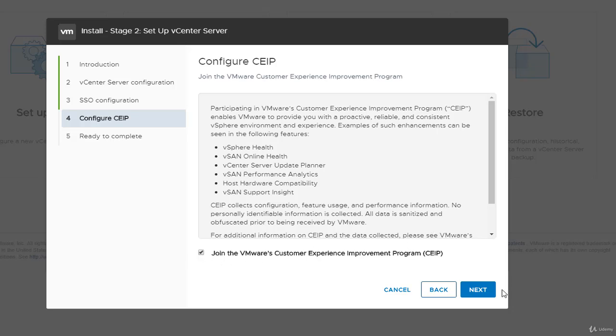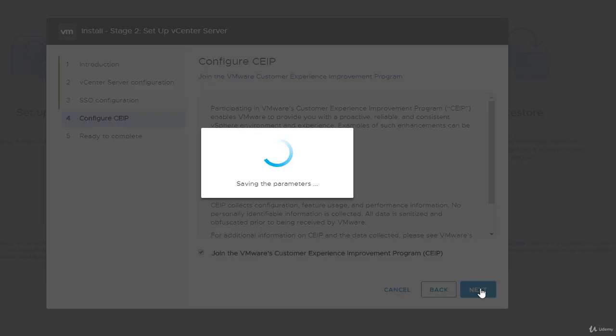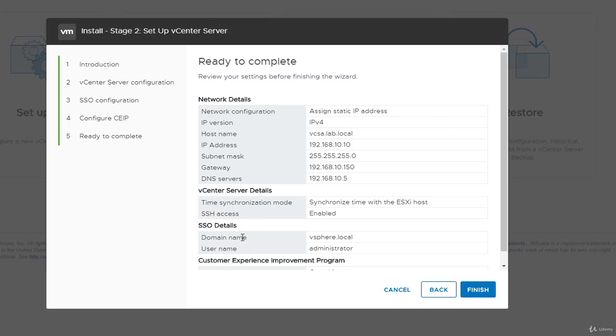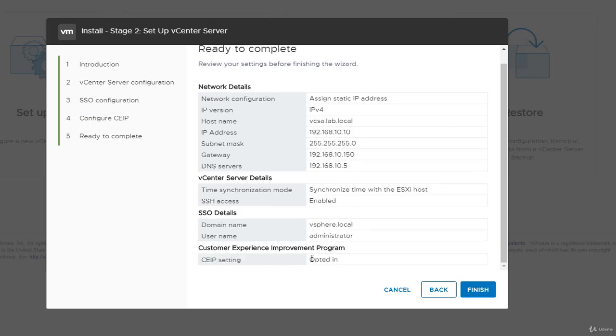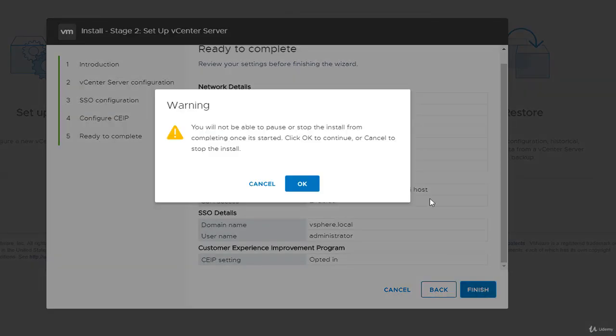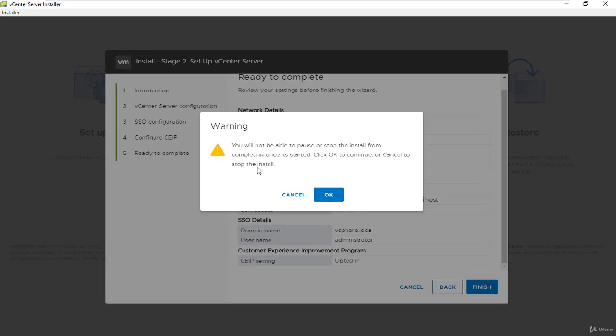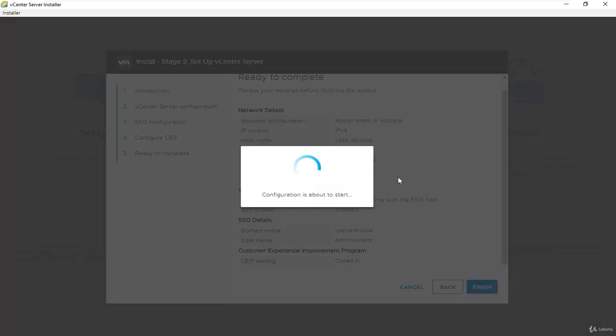We can uncheck it and say next. And again, this is the review page. You should double check it and we'll say finish. And this pop-up tells you that you cannot pause or stop the installation. When you click on OK, that's okay.